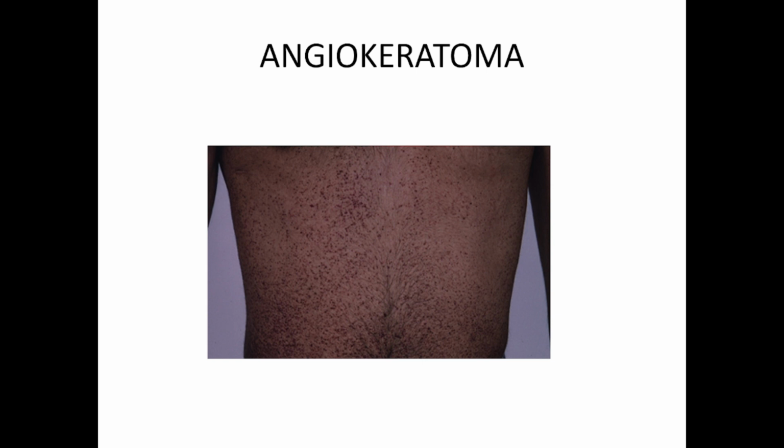So Fabry disease should be suspected in a patient with unexplained left ventricular hypertrophy, a patient with renal failure, and a patient with neuropathy. This patient will also present with neuropathy, upper and lower. The cardiac involvement starts in the third or fourth decade, most of them above the age of 30 or 40.